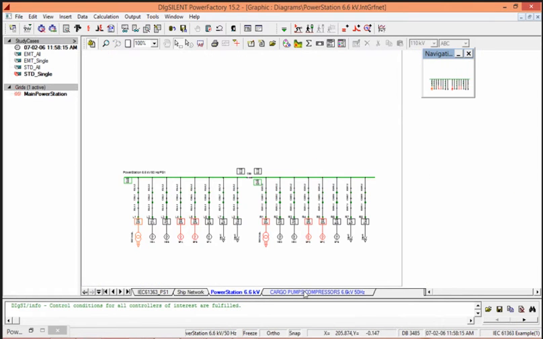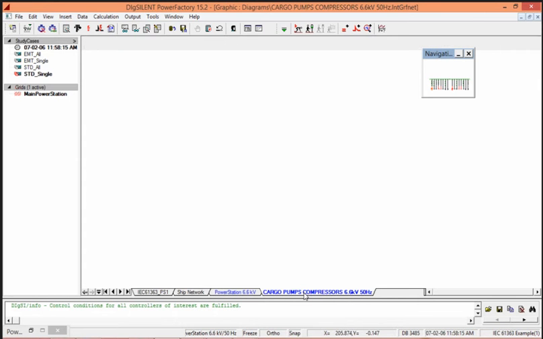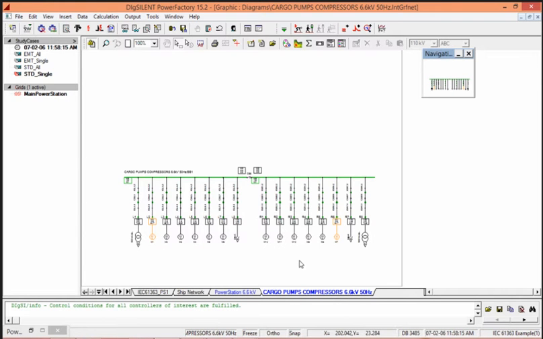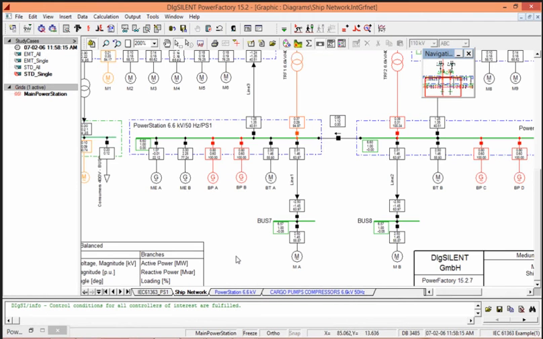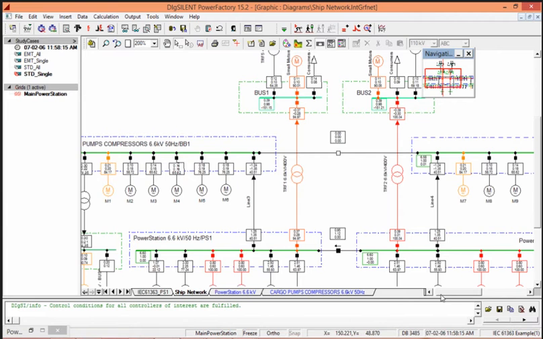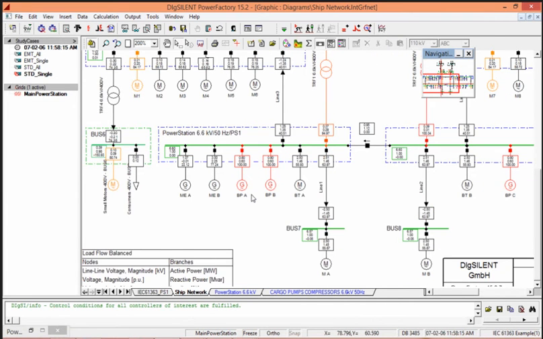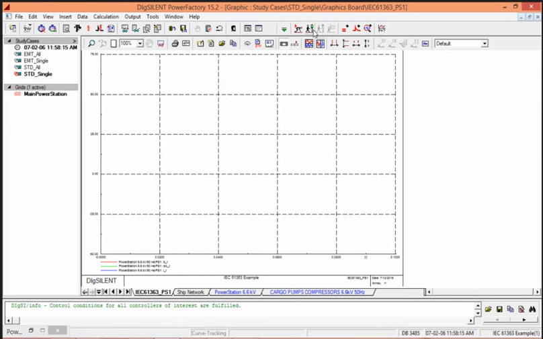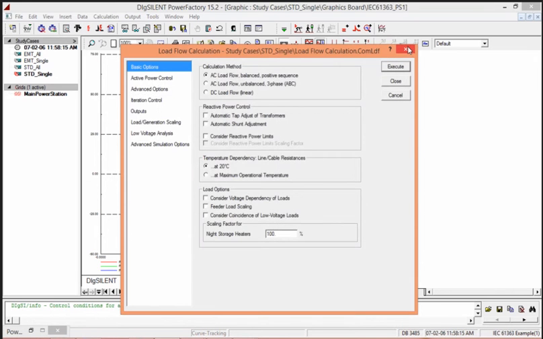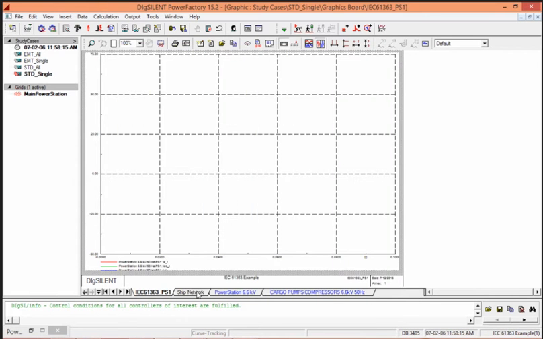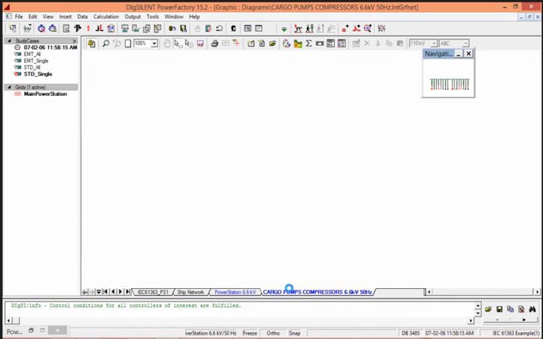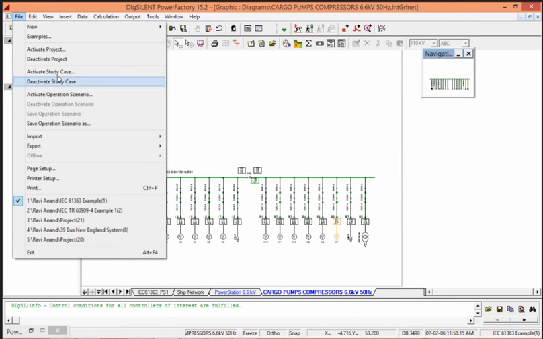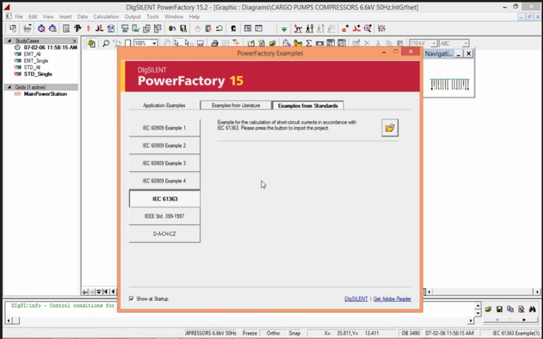These are power stations connections of 6.6 kV. These are cargo pumps compressors at 6.6 kV and 50 Hz. This is ship network. So likewise, offshore connections and offshore values of different analysis can be analyzed. These are some global papers which are here in Dixieland.